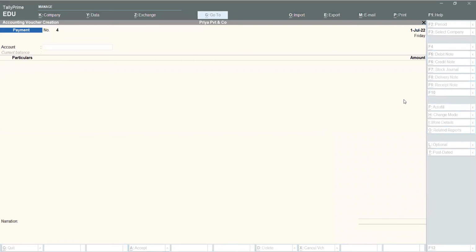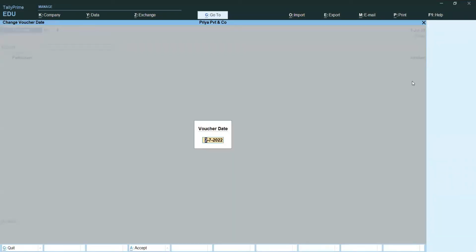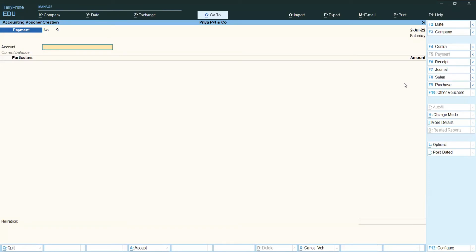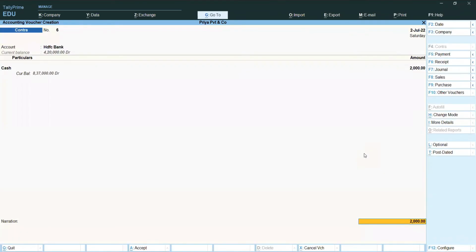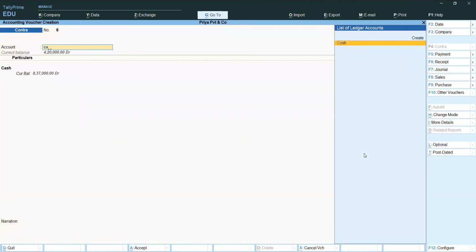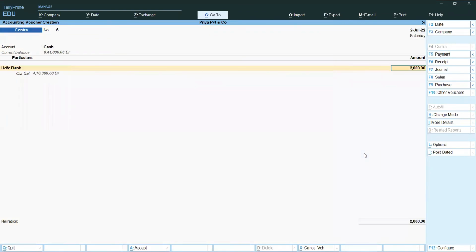Next one, withdraw amount from bank. On the second date, I am withdrawing amount from bank. We are updating under contra. Cash withdraw from HDFC Bank. Here cash 2,000 rupees I am withdrawing. Sorry, cash withdraw means under account we want to record cash. Cash withdraw from bank. Under particulars, HDFC Bank.